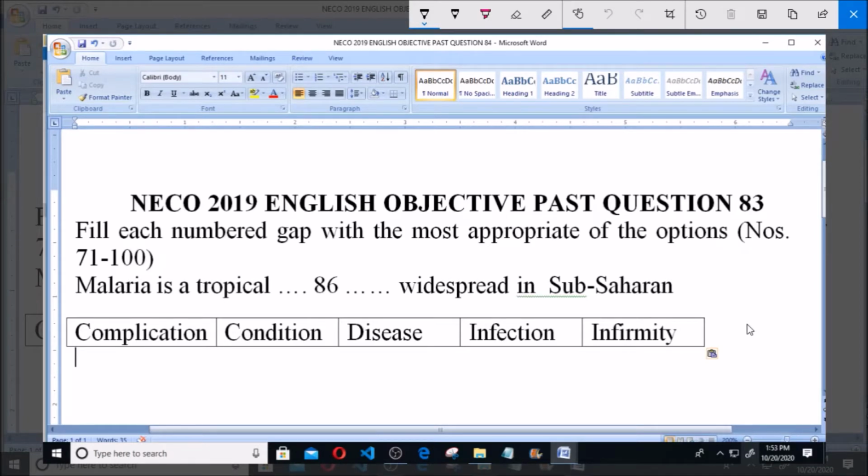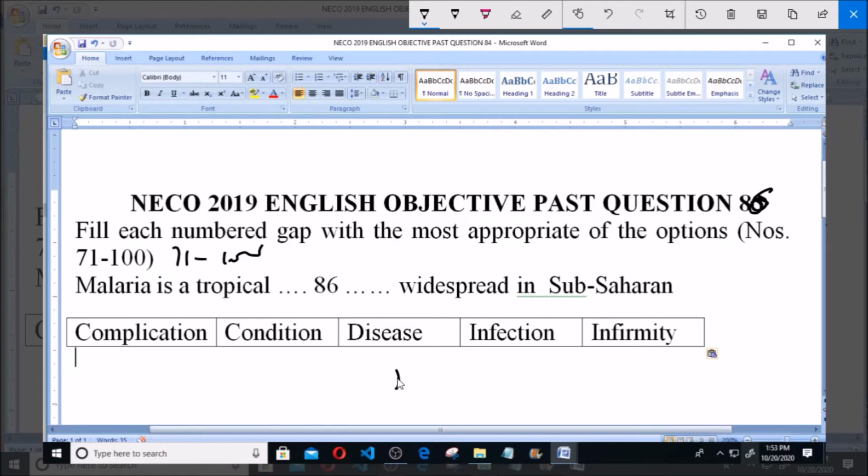Question number 86. This is question number 86, and the instruction here says fill each numbered gap with the most appropriate of the options, and this instruction is to answer questions from 71 to 100. This is question number 86, and the statement says: malaria is a tropical dash spread in sub-Sahara.